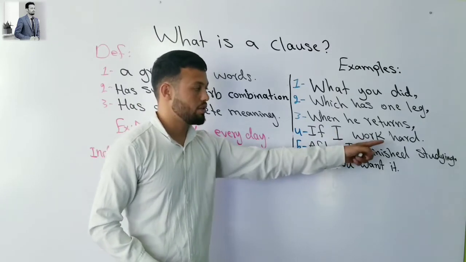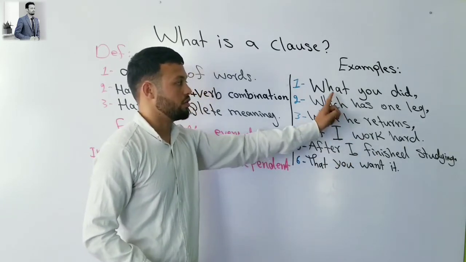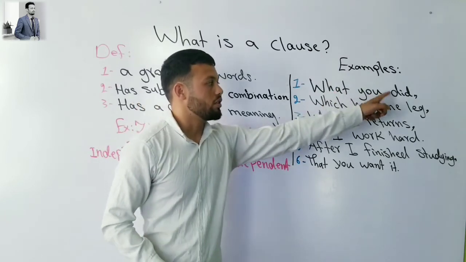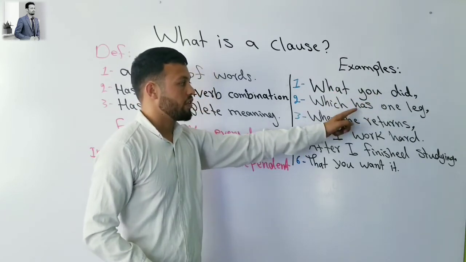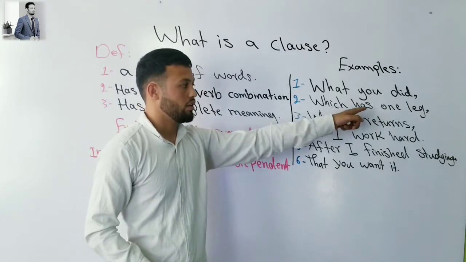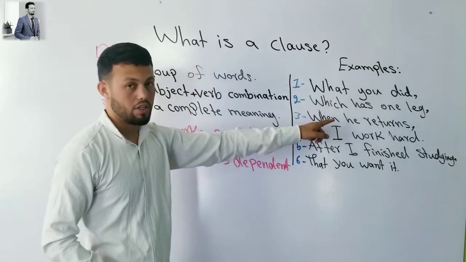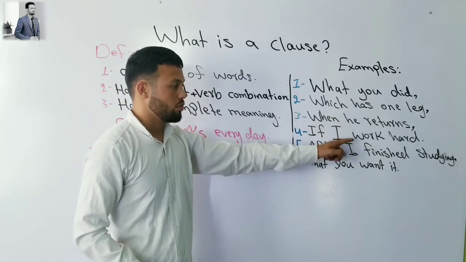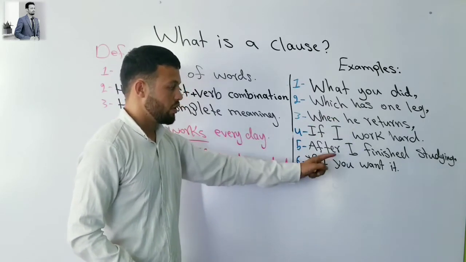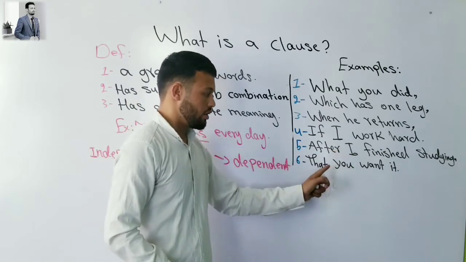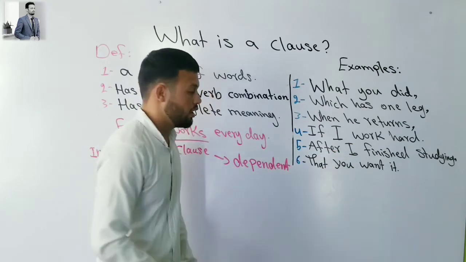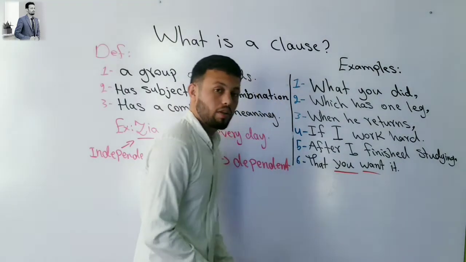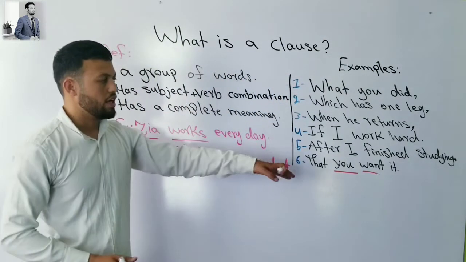There is a subject and verb in all of them: he returns, I work, I finished, you want. All of them have a subject and verb, but they do not have complete meaning.